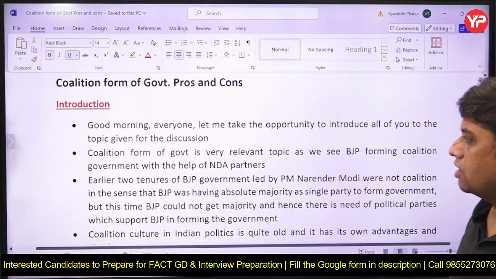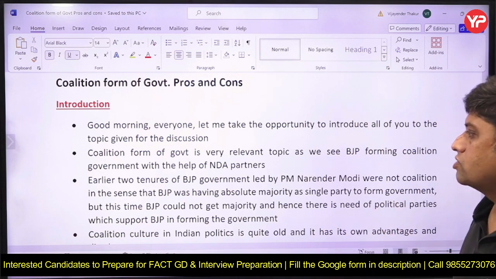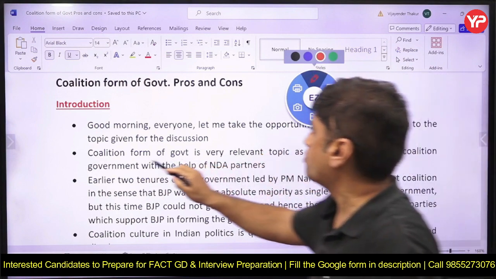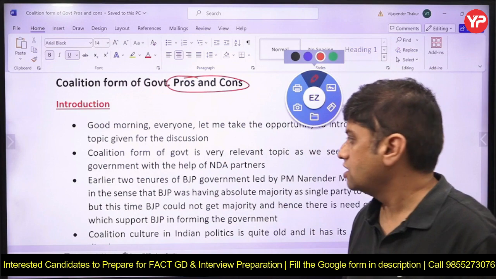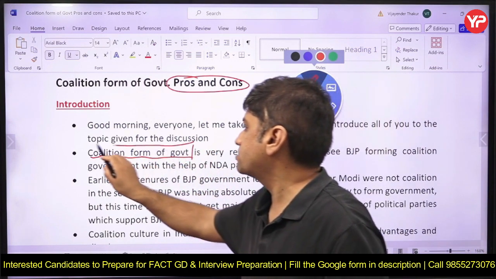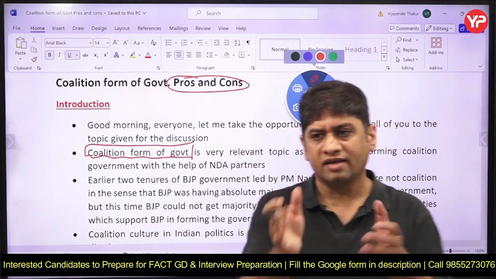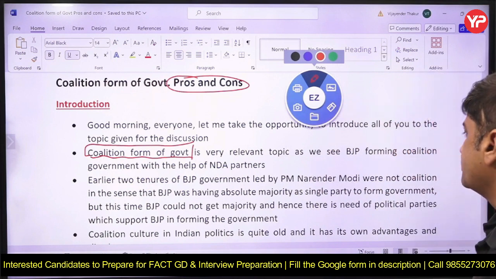You can always say good morning to everyone, and then introduce the topic. Then you can define what the coalition form of government is. The topic is pros and cons, advantages and disadvantages. You can first define the coalition form of government, because the members may not know it. Whenever a topic is given to you, just ask yourself, can you define the topic? If you can define it, that should be done in the introduction itself.